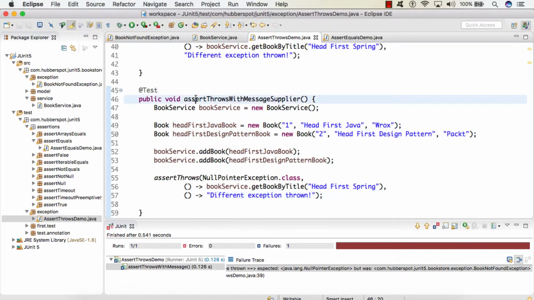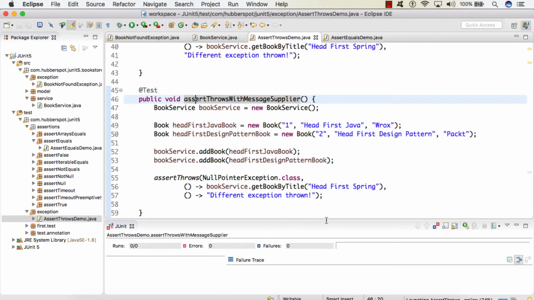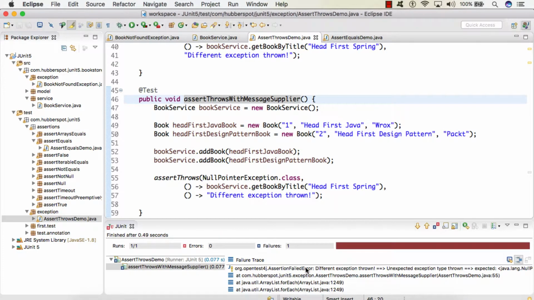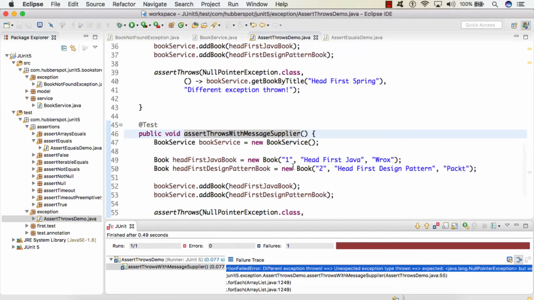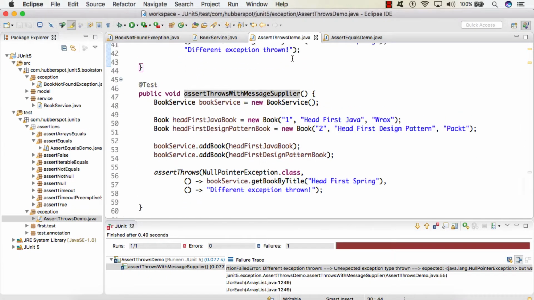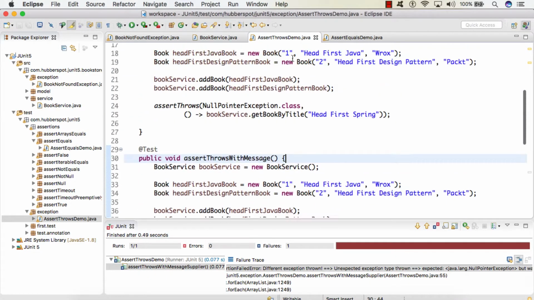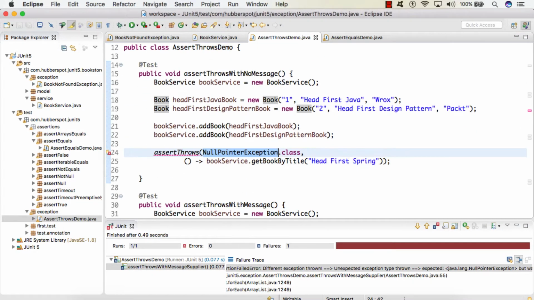So if I run the test now, you can see our test case failed with an assertion failed error, which is exactly the same as what we saw in our second overloaded method. So friends, here we saw the demonstration of the assertThrows method and its overloaded methods.